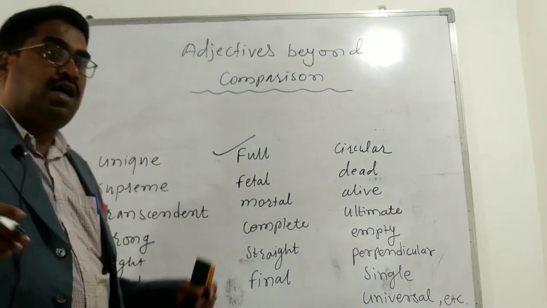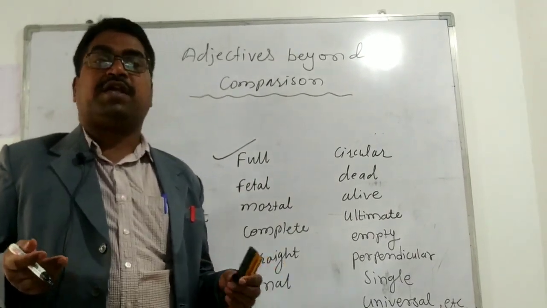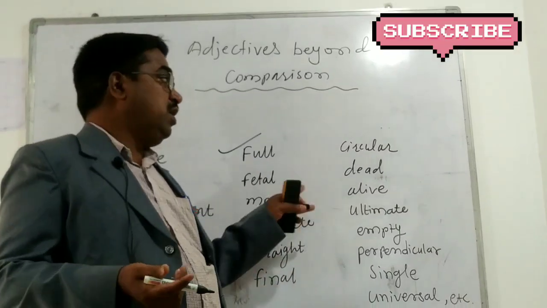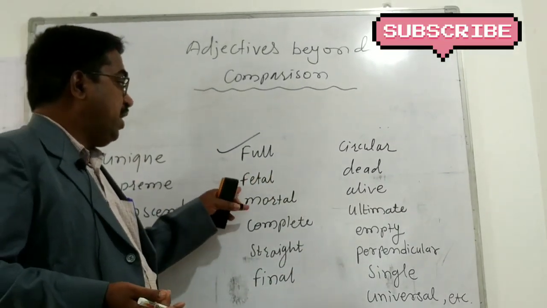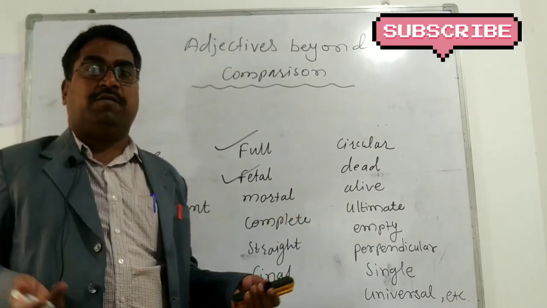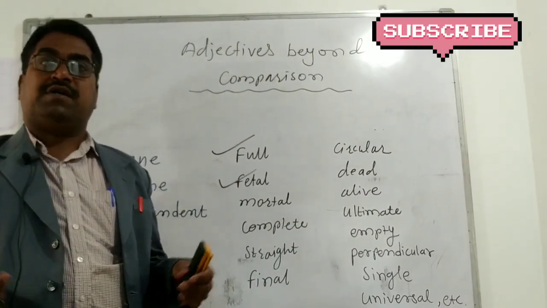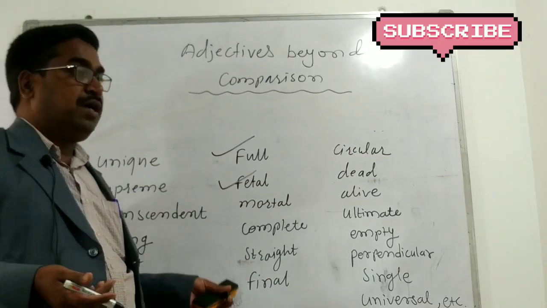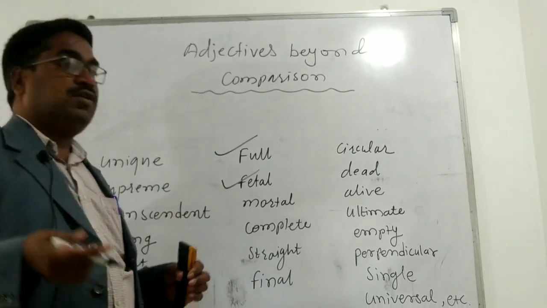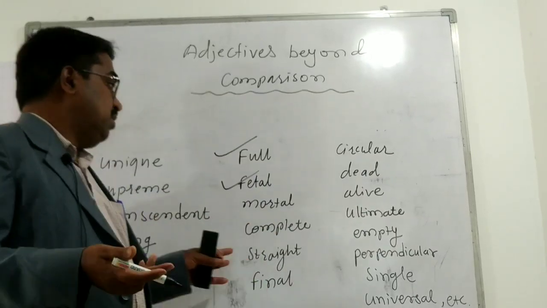Something is always full, but we cannot say less full or more full, right? It exists only in 1 degree. Look at the word fatal. The accident was fatal. We cannot say the first accident was less fatal than the second accident, because the consequences are the same, right?